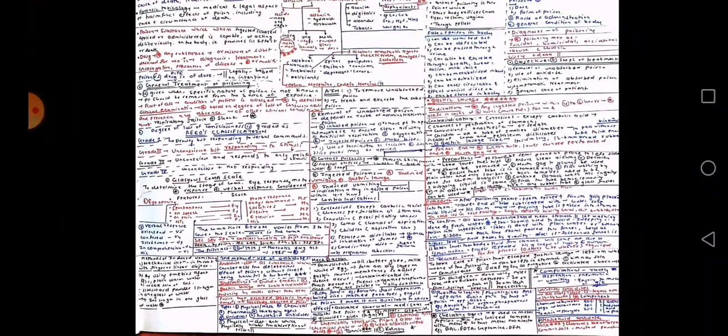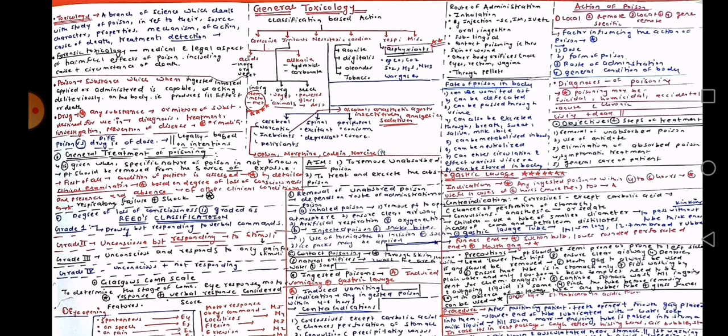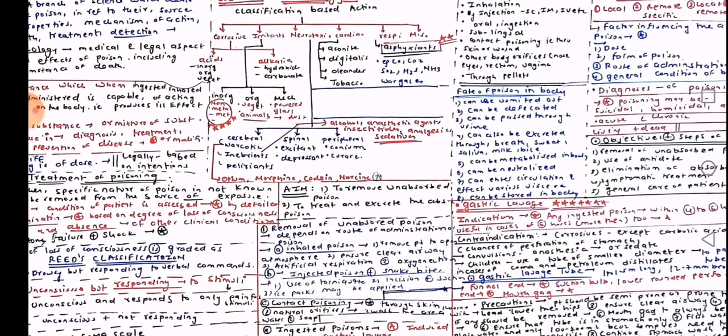Okay, so with this said, we have taken a brief review of general toxicology. I hope this topic helps you cover the important points to write in the exam and helps you retain and recall stuff in your examinations. We did the definitions, classifications, and routes of administration.